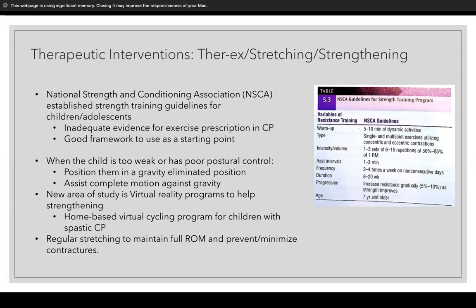So they have mentioned a home-based virtual cycling program for children with spastic CP. It's still new, so there's not a lot of evidence on it, but it just shows that they are progressing in that area. And of course, you want to consistently implement regular stretching to maintain full range of motion and prevent as best as we can or minimize contractures.